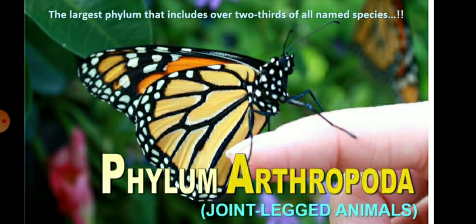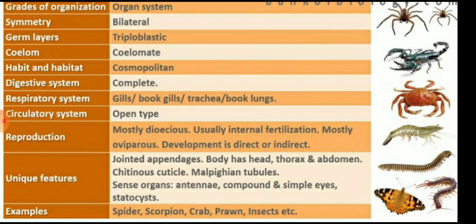The next is the Arthropoda, which means the joint-legged animals, and it is the largest phylum that includes over two-thirds of all the named species. So children, in the Arthropoda, the body organization is organ system level, they have bilateral symmetry, triploblastic, coelomate, and the group is cosmopolitan because they are present everywhere, in water, in air, on land, everywhere. Gills, book gills or trachea are all present.